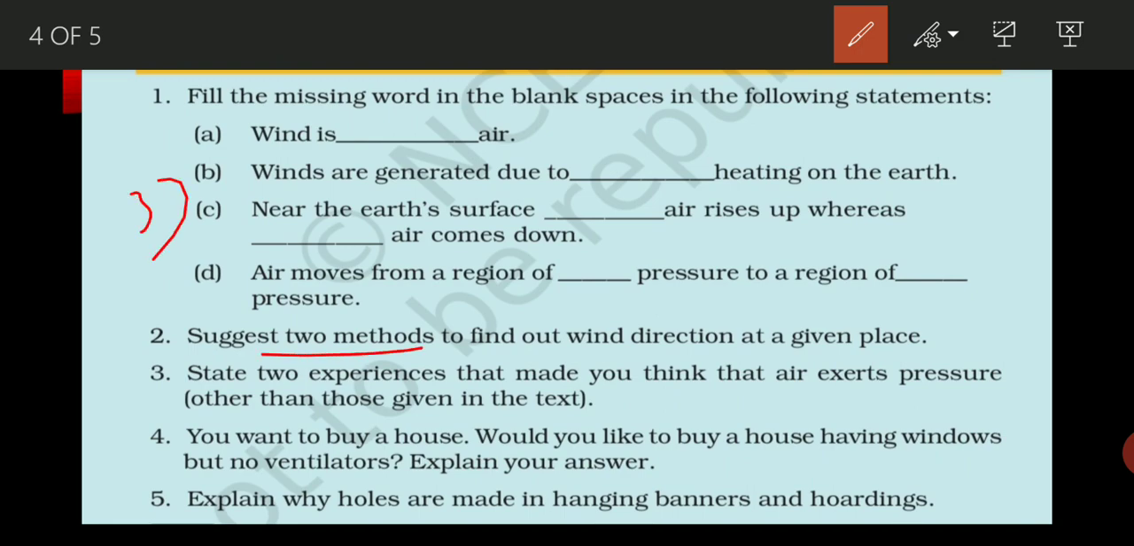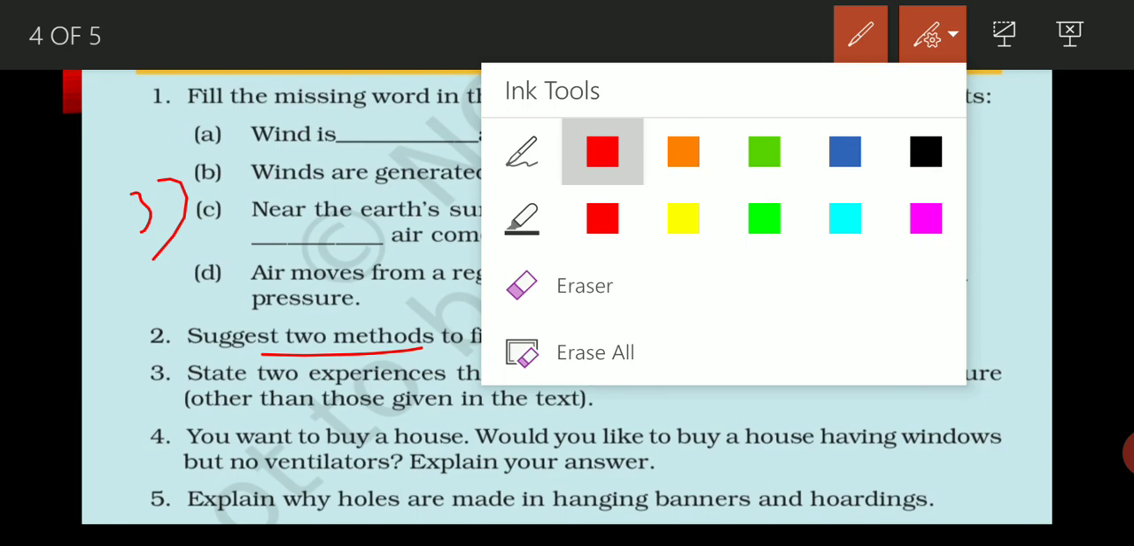Another one, if you want to introduce, you can write a third one also. Here it is only asking for two, but if you want to add some more points, you can write that by seeing the direction in which it is difficult to ride the bicycle. If you are riding the bicycle and it is difficult, then you can say that the direction of wind is opposite to the direction in which you are riding the bicycle. That will be another one.